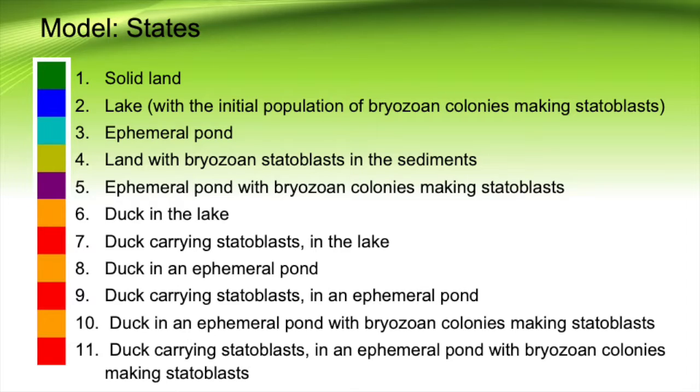States 4 and 5 are simply a land tile and an ephemeral pond tile housing a bryozoan colony. The remaining states are simply modifications of previous water cells based on if they have a duck on them and if the duck is currently carrying statoblasts.